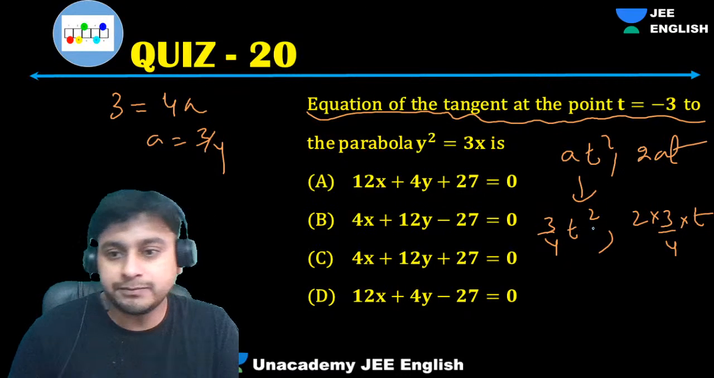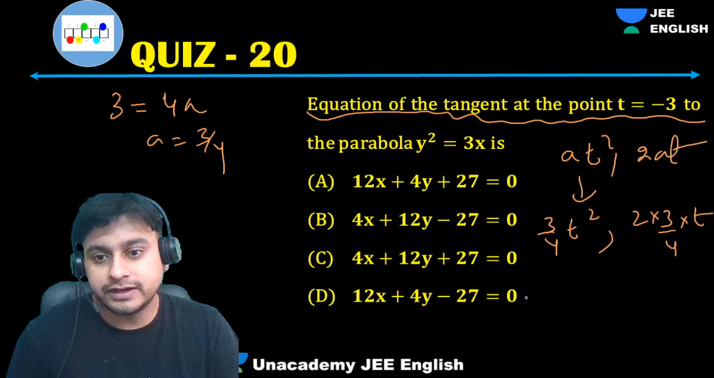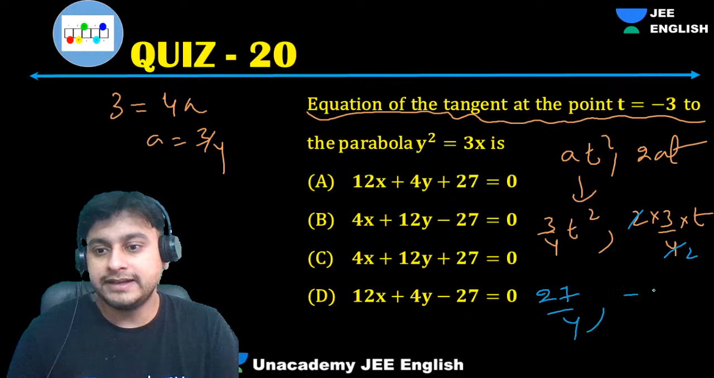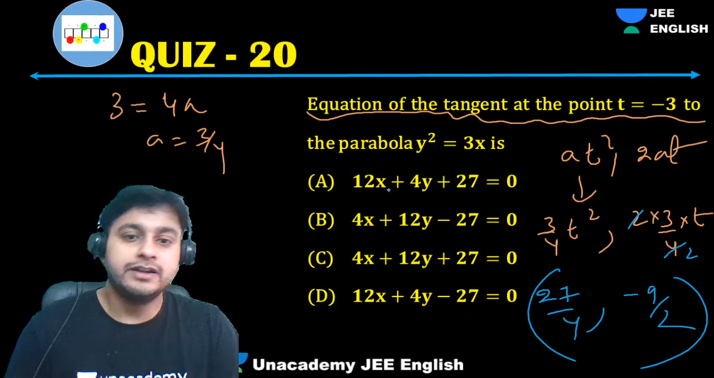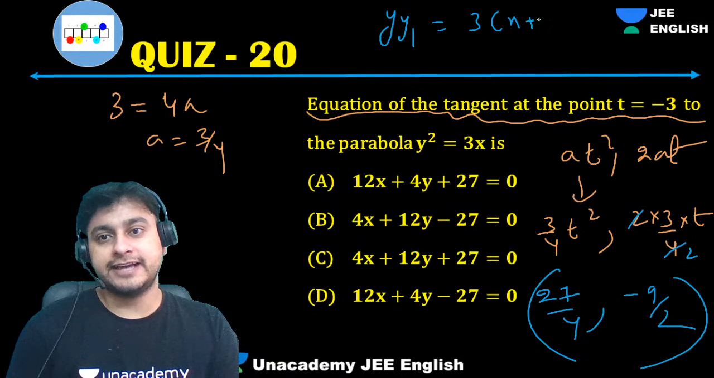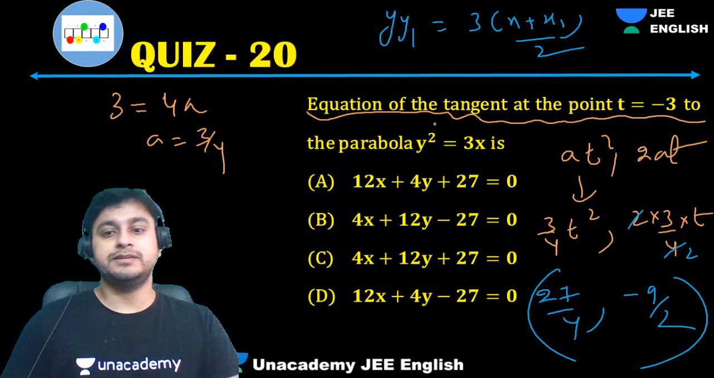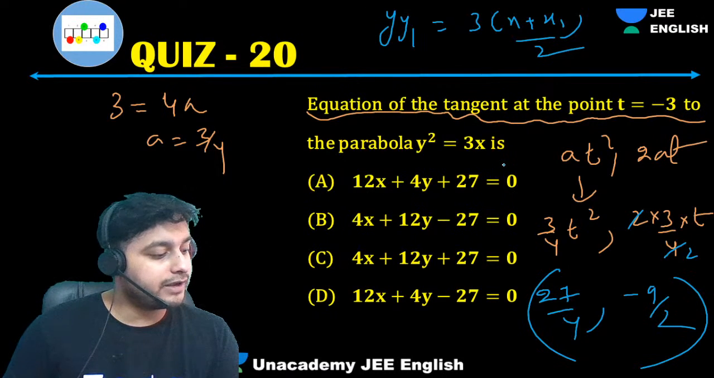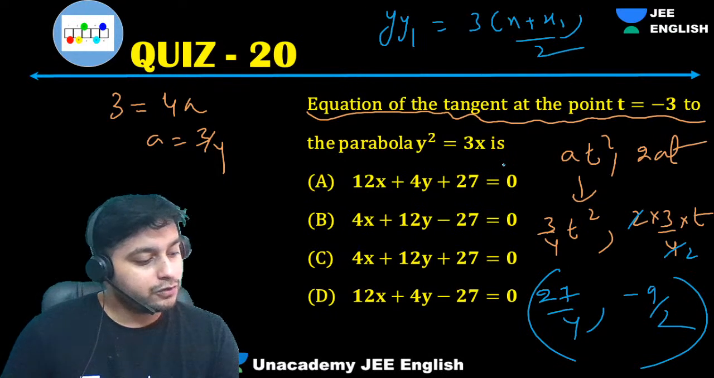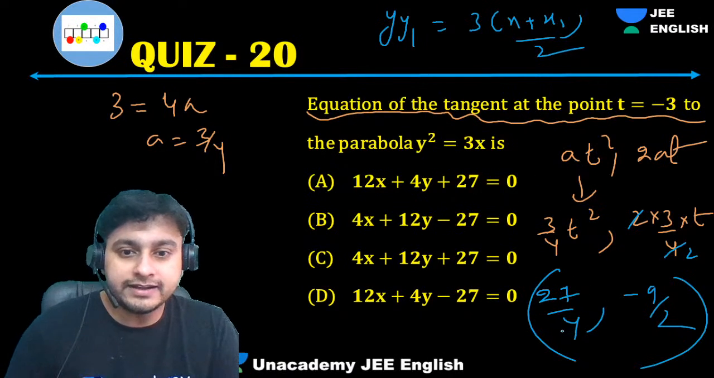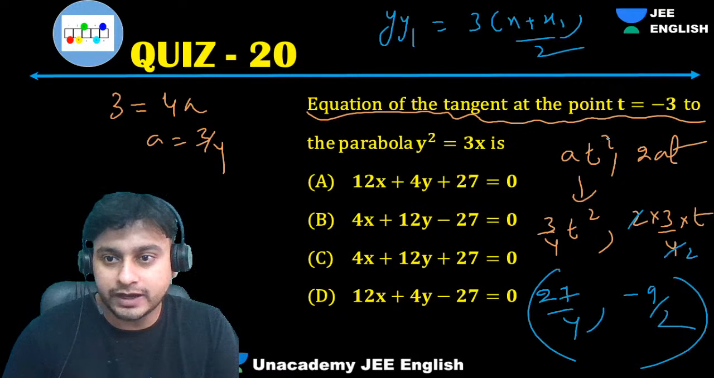Won't we get the point, guys? T is -3. We'll get 3 into 9, 27 by 4, and 2 into 3 by 4 into -3, that is -9 by 2. This is the point x1, y1. The tangent equation is y y1 equals 3 by 2 into x plus x1. Simple. Now put this value over here and easily you can get the equation. I think the correct answer for this question will be option 3. Understood everyone? Easy.